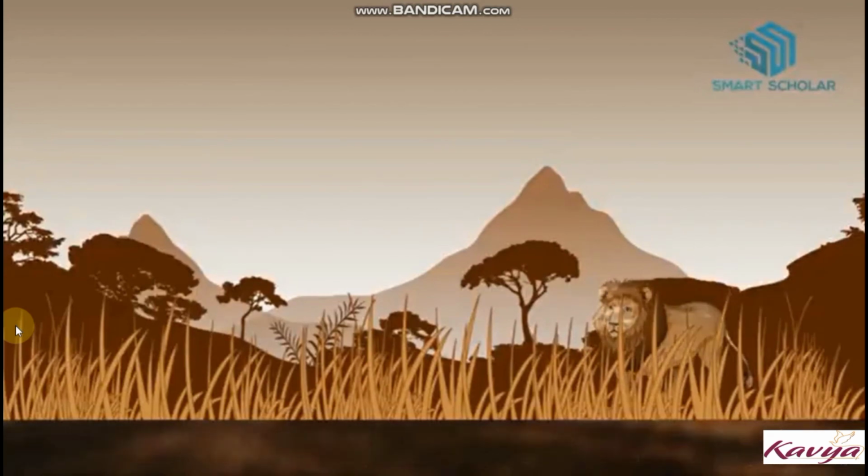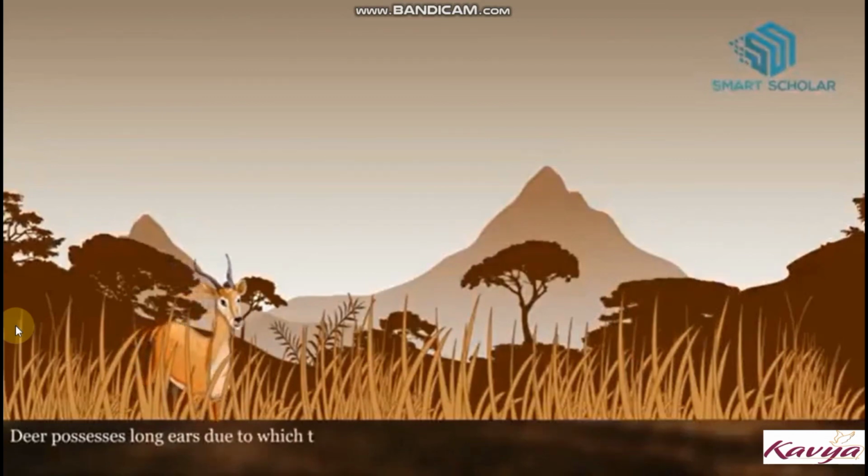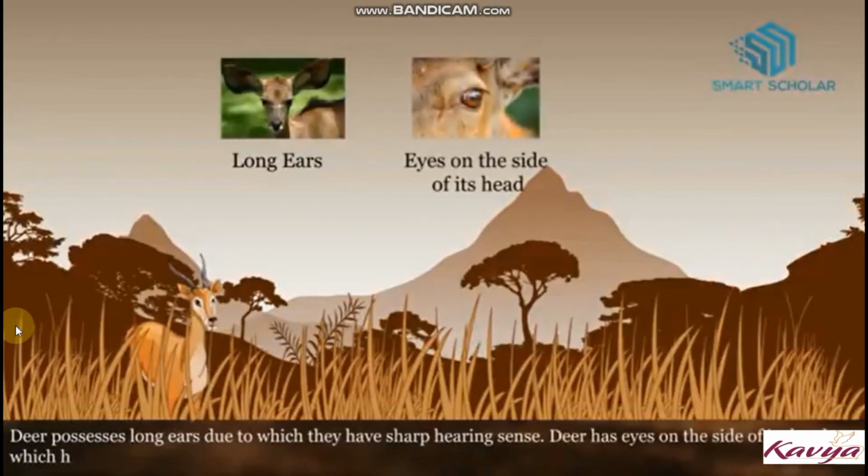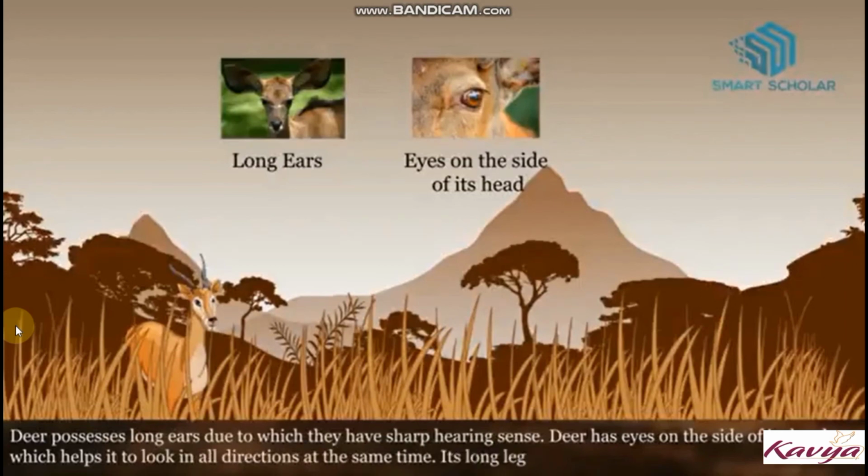Deer possess long ears due to which they have a sharp sense of hearing. Deer have eyes on the sides of their head which help them to look in all directions at the same time. Their long legs enable them to run fast.